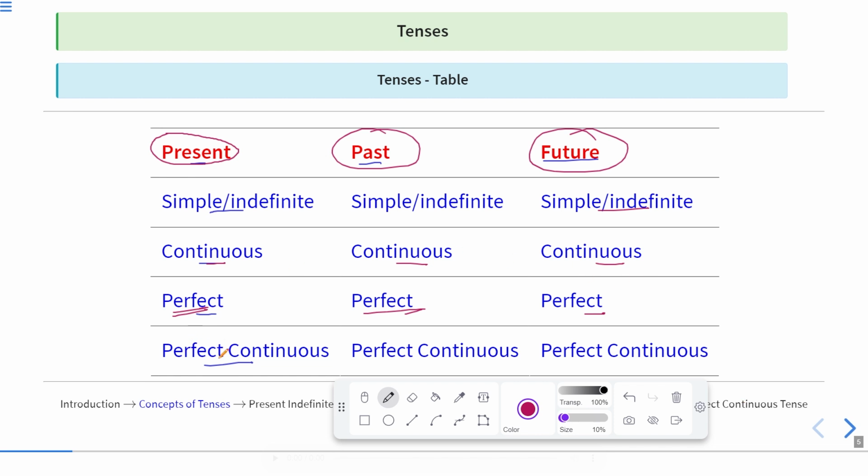Okay. After that comes perfect continuous. Now, perfect continuous is a combination of the perfect as well as the continuous tense. When some work is there, which is going on, but in a particular duration of time, or might be some work has been completed and another work has been initiated from that point of time and is still continuing, that will be shown in perfect continuous tense.